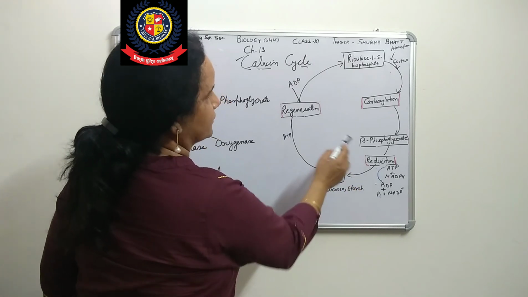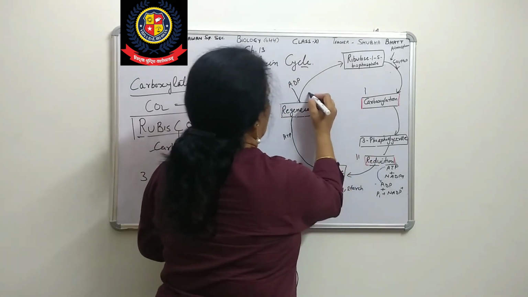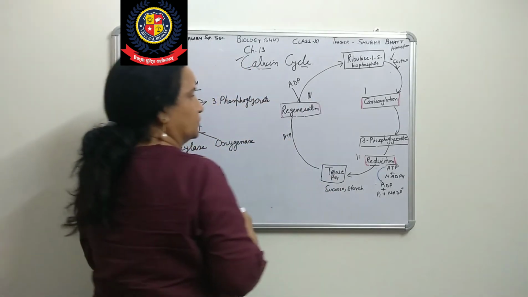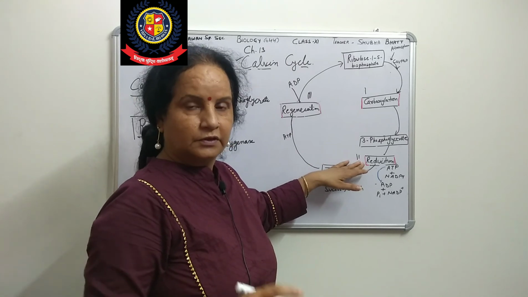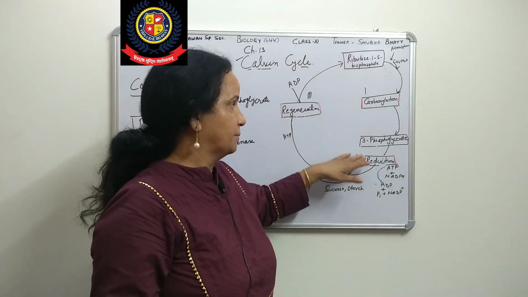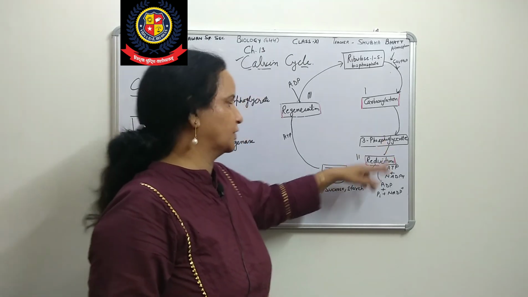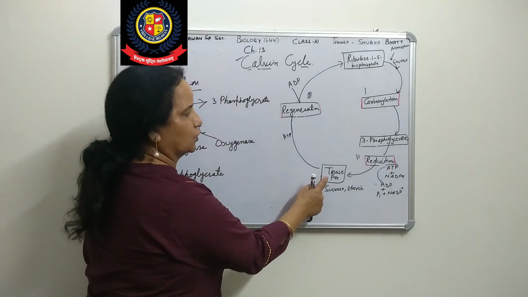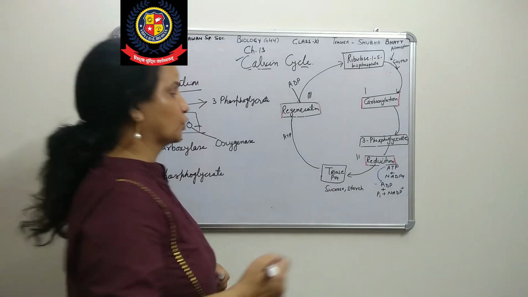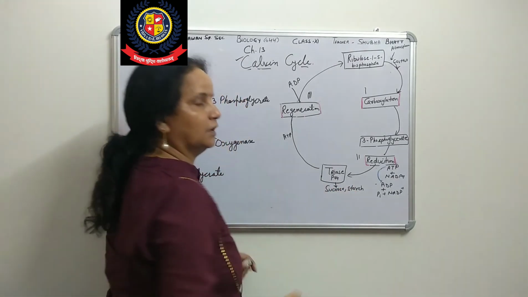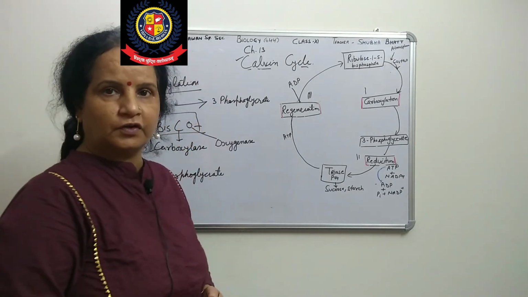The red lines show the first, second and third processes. Now this phosphoglycerate is reduced, and after reduction it is converted into triose phosphate, which gives sucrose or starch. This is the main aim of photosynthesis: starch or sucrose is produced.